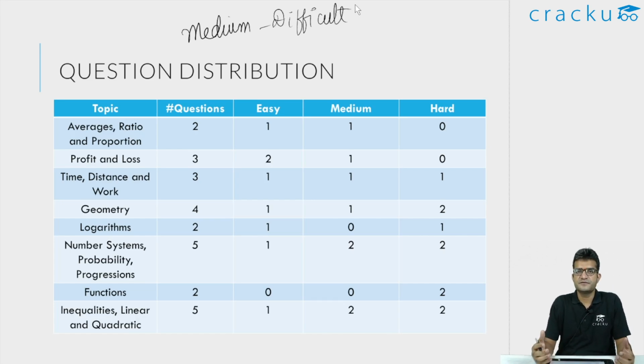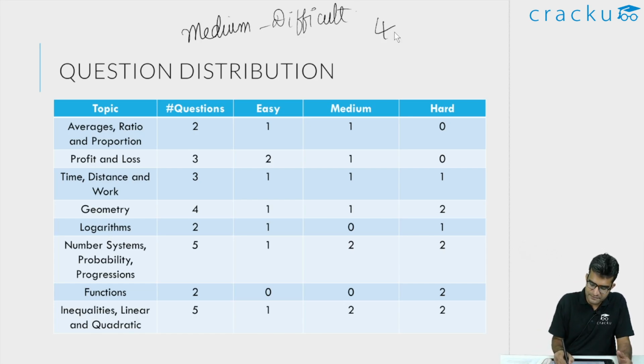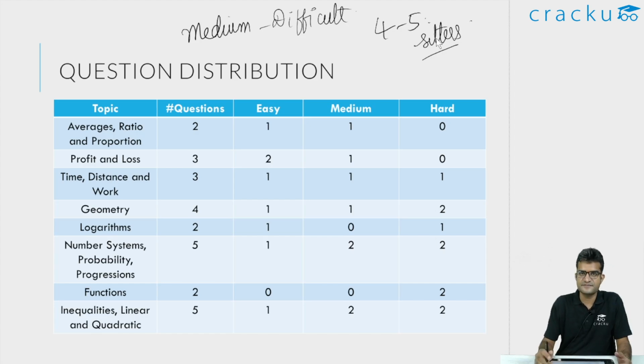But what we have ensured was that even if the paper was difficult on the whole, there were at least 4 to 5 very simple questions, absolute sitters that we have given. And we have ensured that these sitters were from different topics. The whole point is that we expect sitters to be present even in CAT, and mostly they will be across different topics. So it is always advised that you don't leave a topic completely. You should know the basics of some topic so that if there is a sitter, you will definitely answer it.